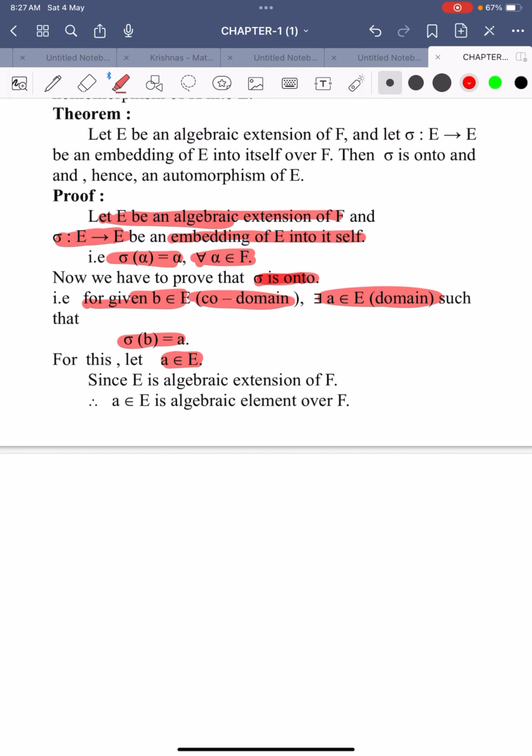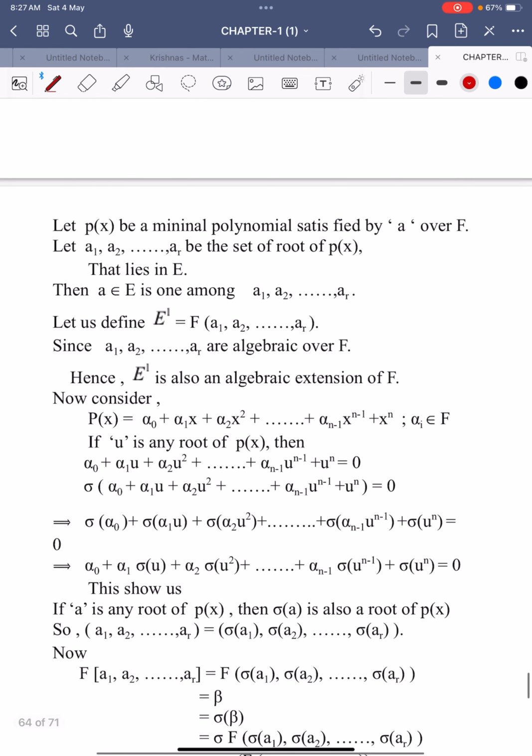Now let us take an element a belongs to E. Since E is an algebraic extension of F, this element a is an algebraic element over capital F. Obviously, a is an element of E, and this E is an algebraic extension of F, so that element a is an algebraic element over the field capital F.